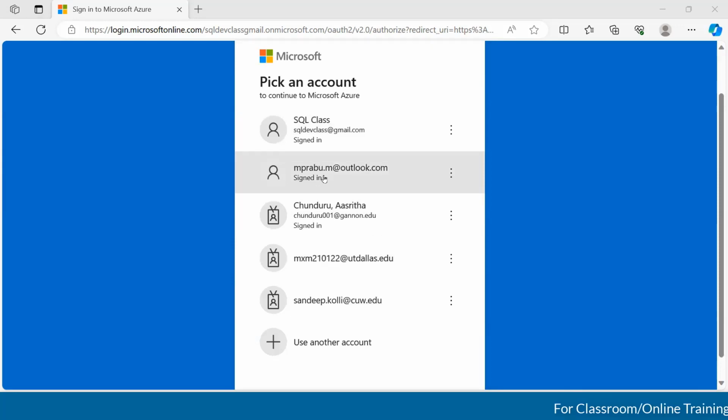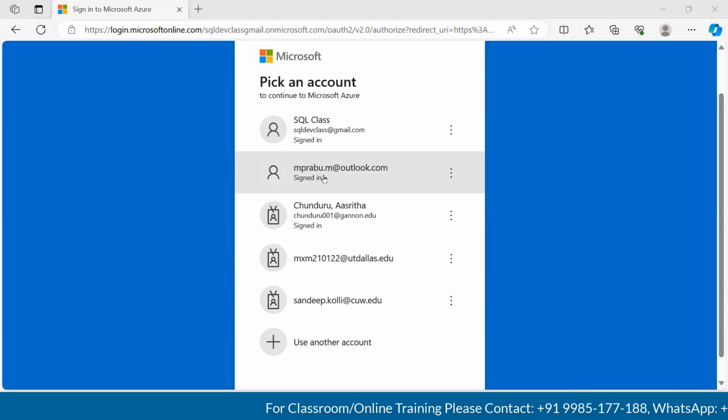Why I'm saying all this is, in Azure, nothing comes for free, guys. Nothing is free on Azure. There will be some cost associated with each and every service, or each and every minute we spend on Azure services, rather.